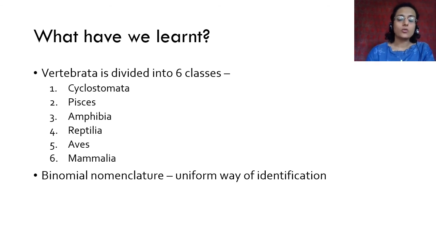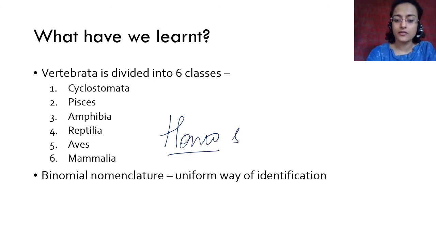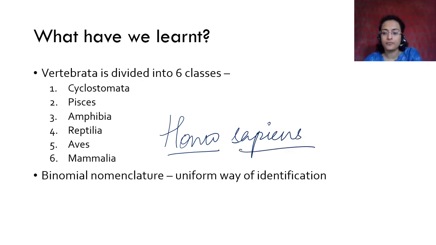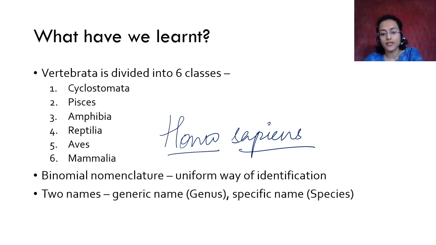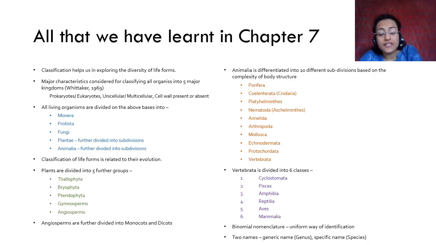Okay, binomial nomenclature, a uniform way of identification, a two-name system. So the convention is: genus name capital, underlined; species name small, underlined. Okay, this is what we have learned in this video. The first is the genus name, the second is the species name. This is all that we have learned in chapter 7.